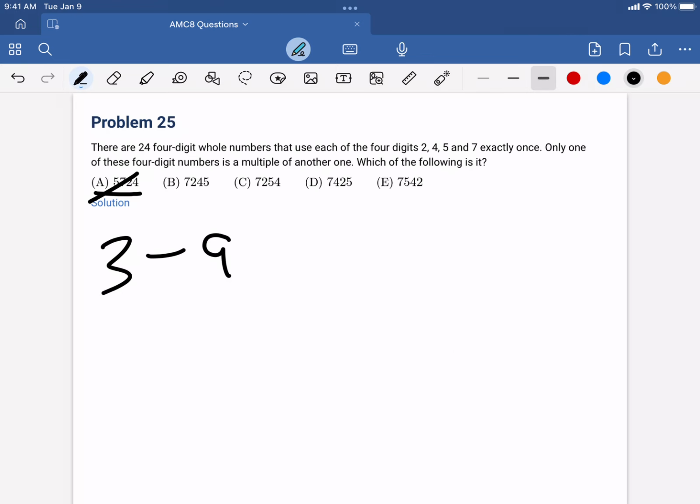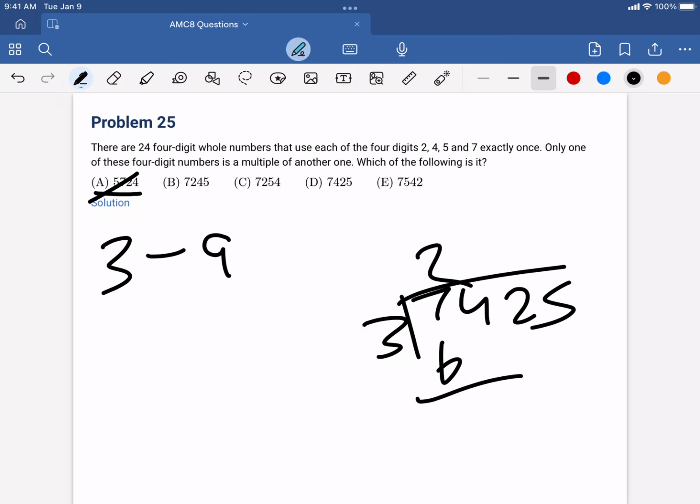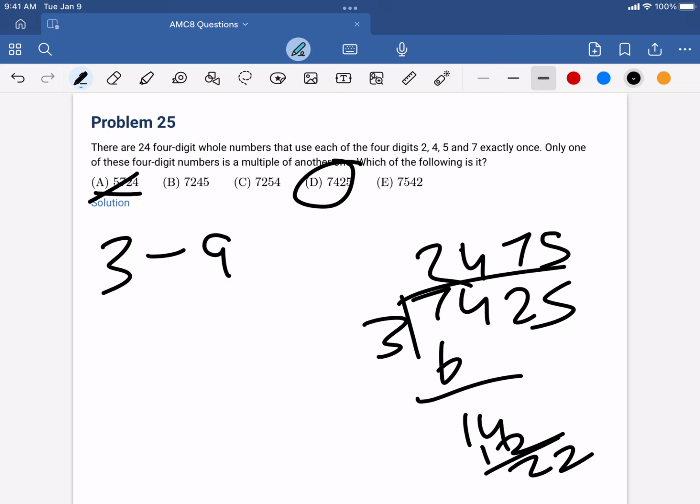And then moving on to D, 7425, divide by 3, 2, 6, 1, 4, and yeah, 4, 12, 2, 2, 7, 21, 15, which would be 5. And this happens to work, 2475, which is a combination of 2, 4, 5, 7. So this would be a valid answer, number D.